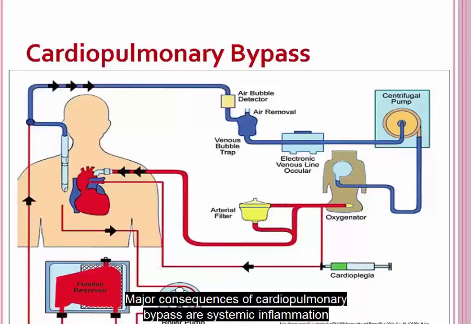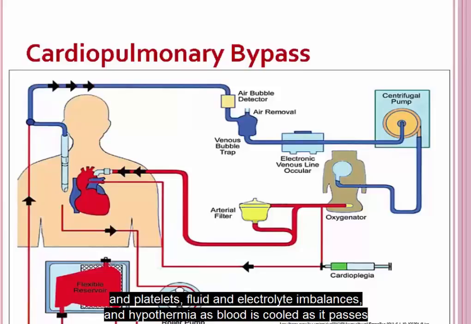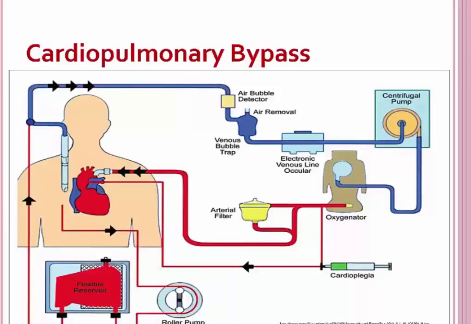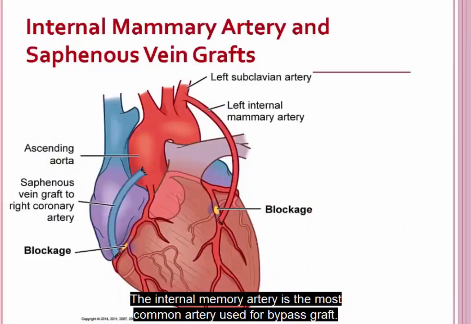Major consequences of cardiopulmonary bypass are systemic inflammation, which includes complications of bleeding and anemia from damage to red blood cells and platelets, fluid and electrolyte imbalances, and hypothermia as blood is cooled as it passes through the cardiopulmonary bypass machine, and possible infections. The internal mammary artery is the most common artery used for bypass graft.